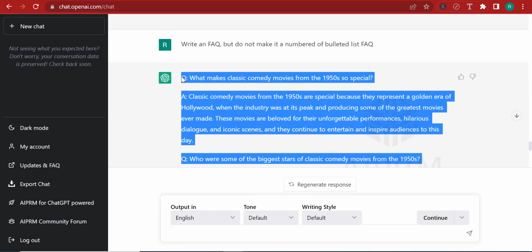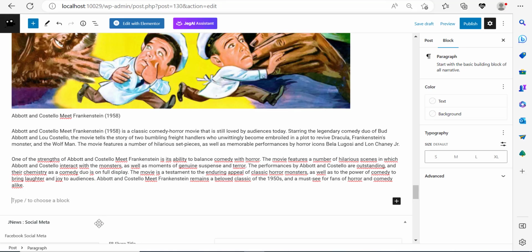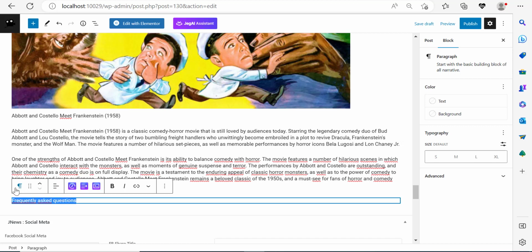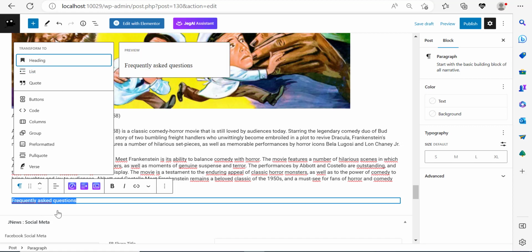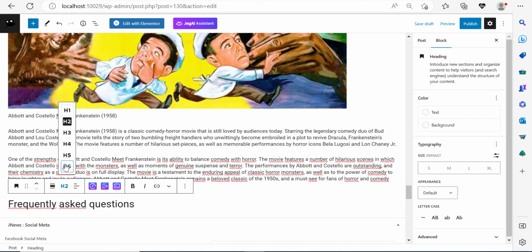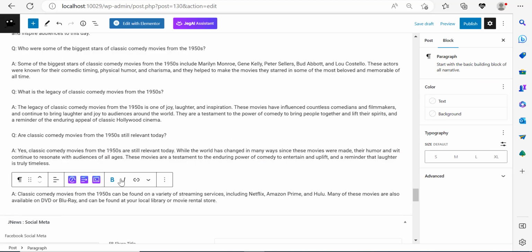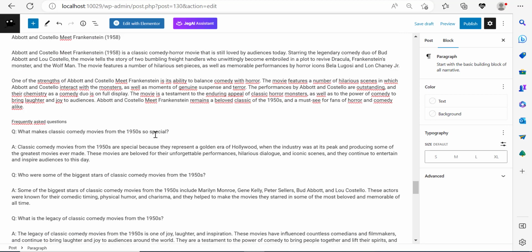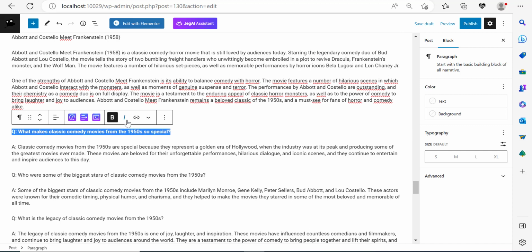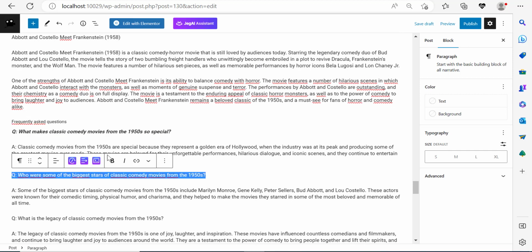So I'm going to copy this FAQ. Now, normally the frequently asked questions section is named like this, Frequently Asked Questions, and I can just click this and turn it into a heading. It's usually heading number 6. I'm going to copy my content now. The questions are not clear because we need to make them a little bold and maybe italic, so I'm going to go ahead and add bold and italic effects to all these questions.